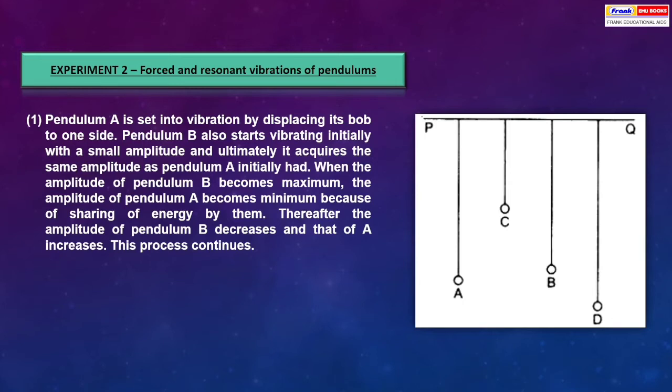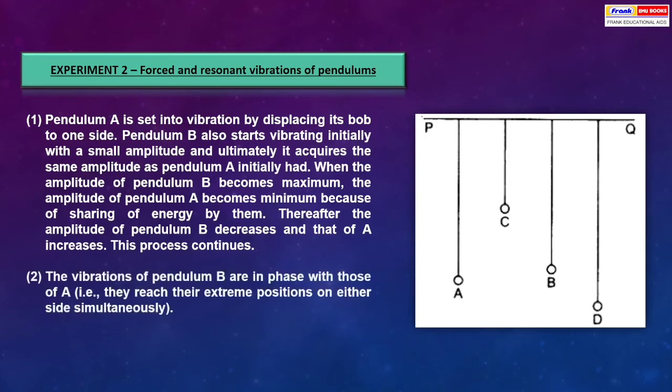This process continues. The vibrations of pendulum B are in phase with those of A, that is, they reach their extreme positions on either side simultaneously.